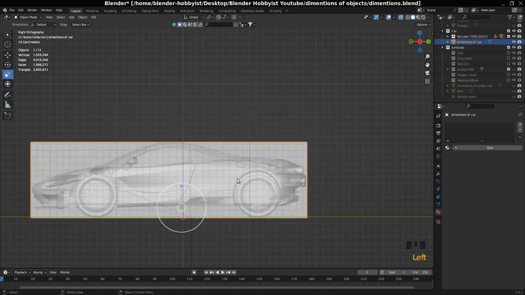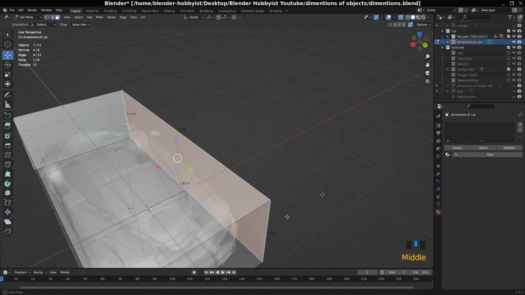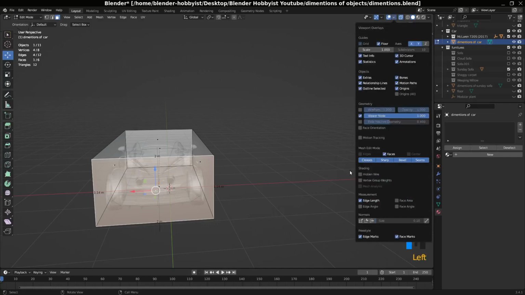So I'm going to click this cube and I'm going to go to edit mode. You can see the height of car is 1.14 meter, 1.83 meter length, and if I click this face, 2 meter wide. How can I see this? Go to overlays and you can see the angle of edge, length of edge, area of face.